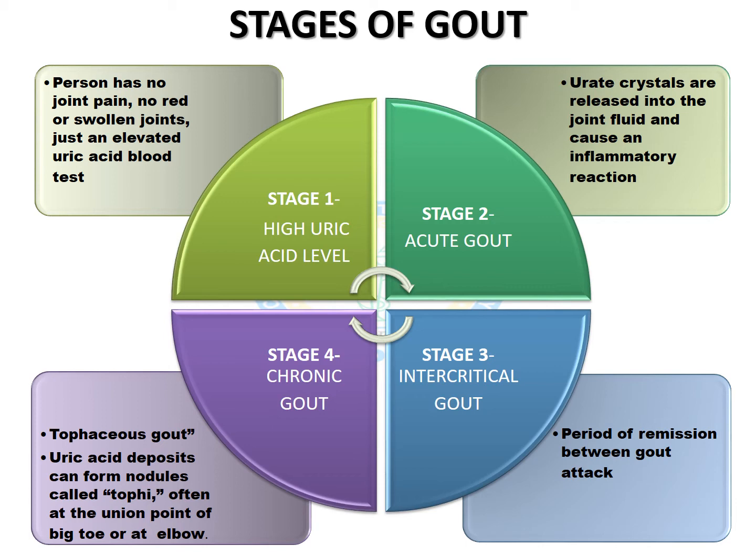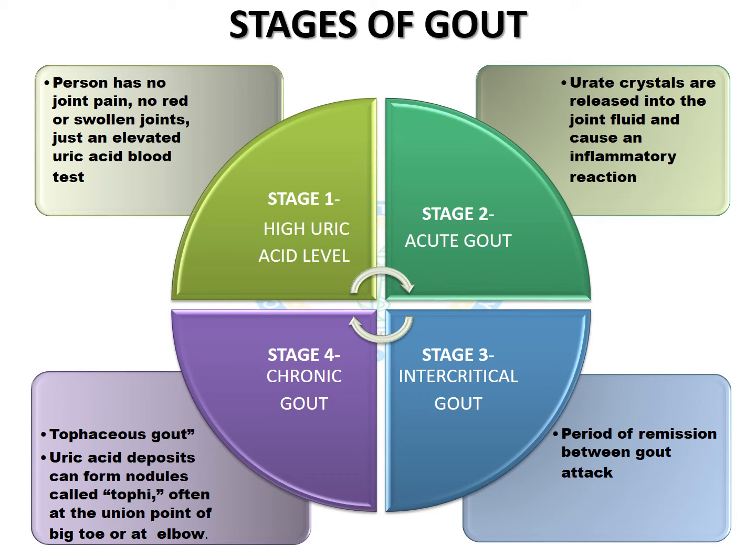Then comes the last stage of gout, stage 4, chronic gout. It is also known as tophaceous gout, because the toffee-like crystals start depositing into the joints. These toffee-like crystals are chalk-like stones.